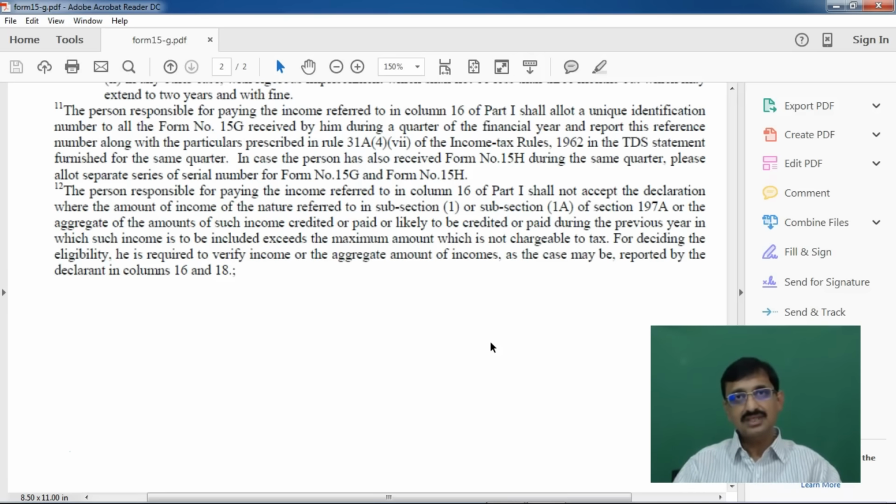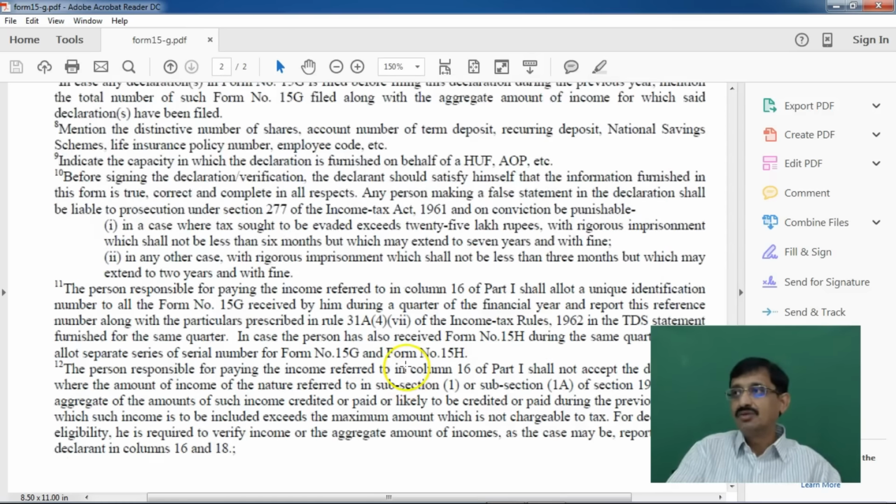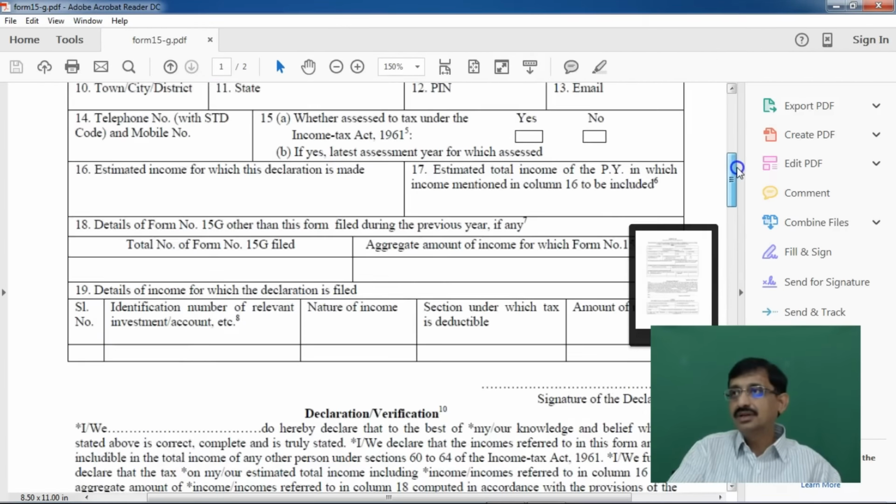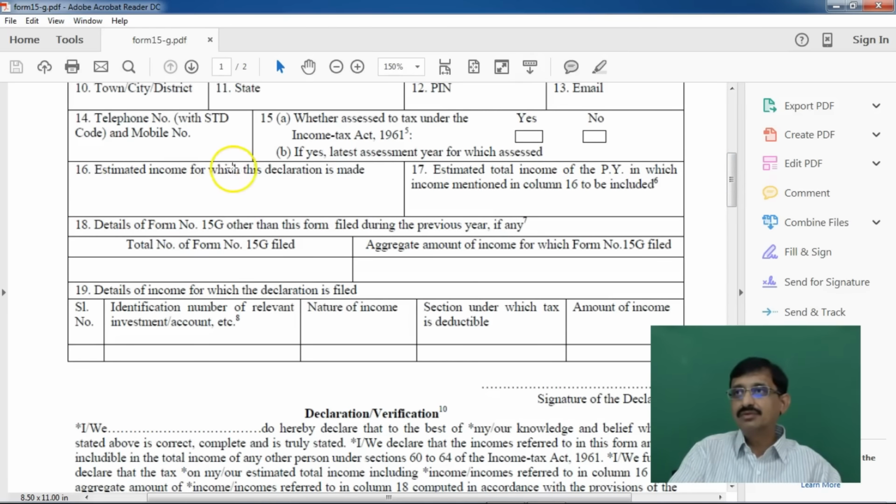So, where the income exceeds the maximum amount not chargeable to tax, not only should the payee make the declaration, but in case the payee makes a declaration, the payer has to verify this particular column number 16. What does column number 16 state? Column number 16 states the estimated income for which this declaration is made.